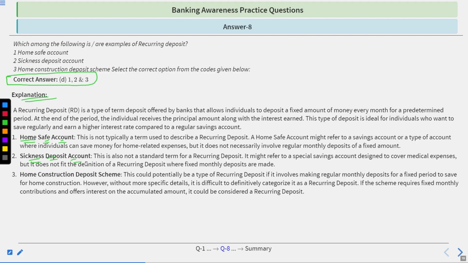Sickness deposit account, also not a standard term for a recurring deposit, might refer to a special saving account designed to cover medical expenses, does not fit the definition of a recurring deposit where fixed monthly deposits are made. Home construction deposit scheme. This could potentially be a type of recurring deposit if it involves making regular monthly deposits for a fixed period to save for home construction. However, without more specific details, it is difficult to definitely categorize it as a recurring deposit. If the scheme requires fixed money contributions and offers interest on the accumulated amount, it could be considered a recurring deposit.